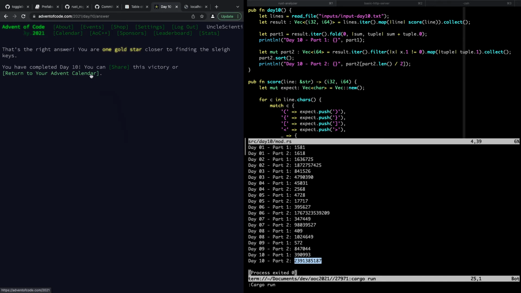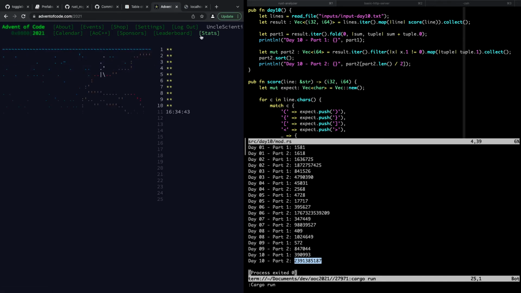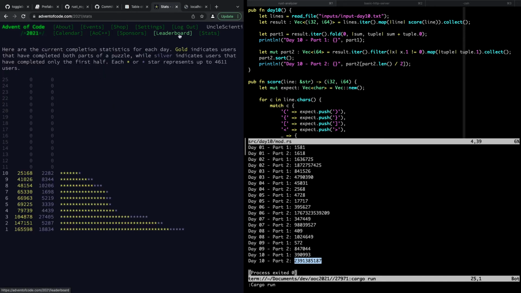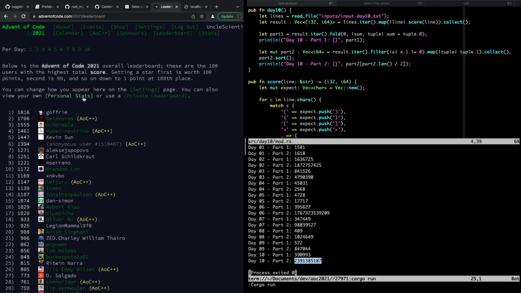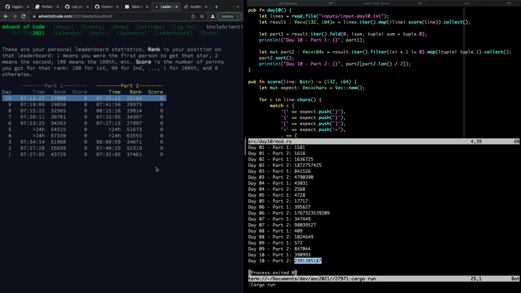All right, not bad. So where are my personal stats? Right here. 713 to 725. Not bad. Yeah, this one was relatively easy. You can tell based on the rank I got here is 25,000.